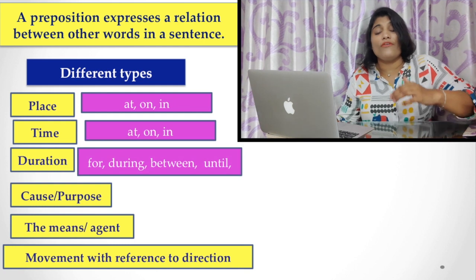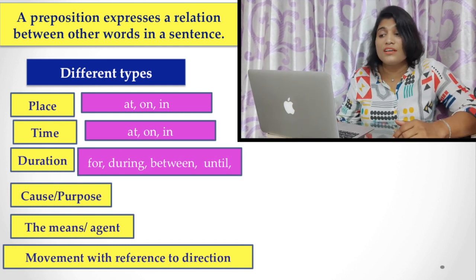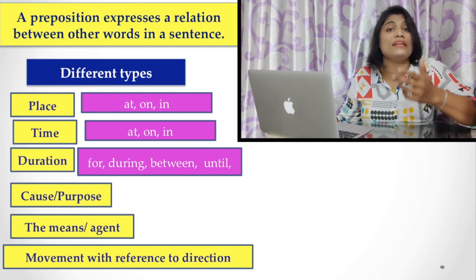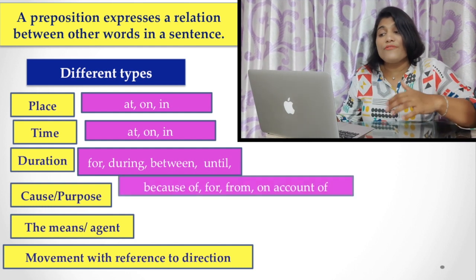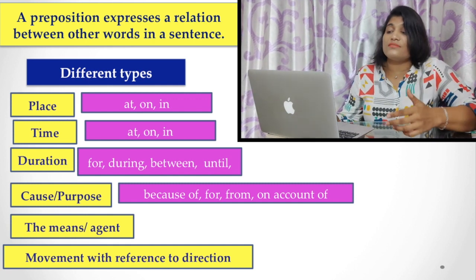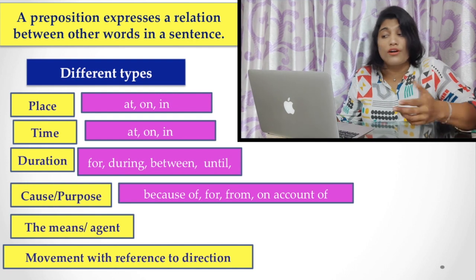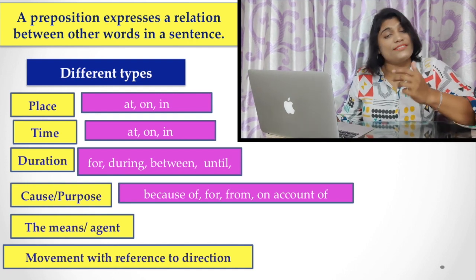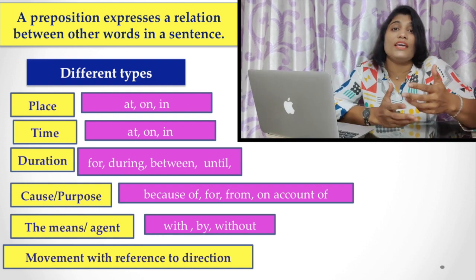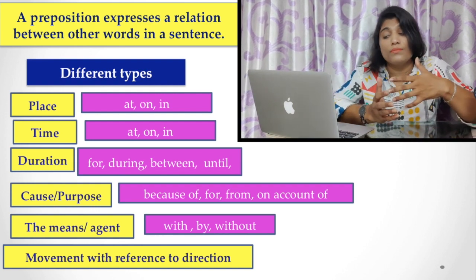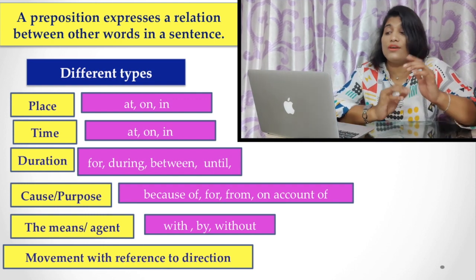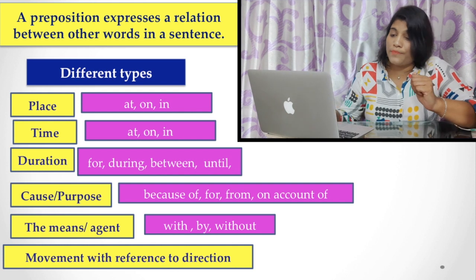But when we are talking about duration, we may use prepositions like for, during, between, until, etc. If we are talking about cause or purpose, we may use prepositions like because of, for, from, on account of, etc. If we are talking about the means by which we can do something or the agent by whom it is done, we must use prepositions like with, by or without.